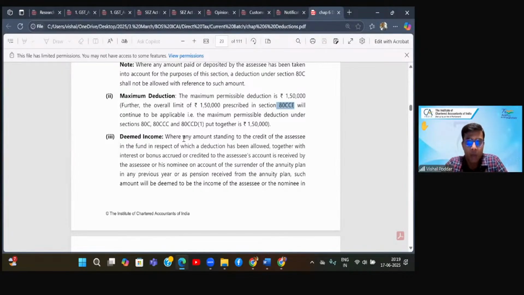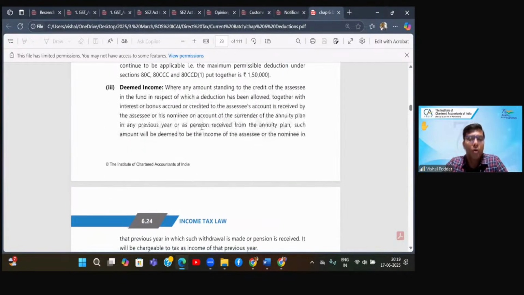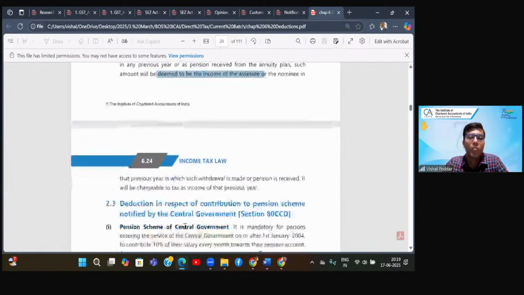So what is given? Where any amount standing to the credit of the assessee in the fund, in respect of which a deduction has been allowed, together with the interest or bonus accrued or credited to the assessee's account, is received by the assessee or his nominee on account of the surrender of the annuity plan in any previous year, or as a pension, that is a regular amount that they are going to give, which is their plan from the annuity plan, such amount will be deemed to be the income of the assessee or the nominee in the period in which such withdrawal is made or the pension is received, and it will be chargeable to tax as income.